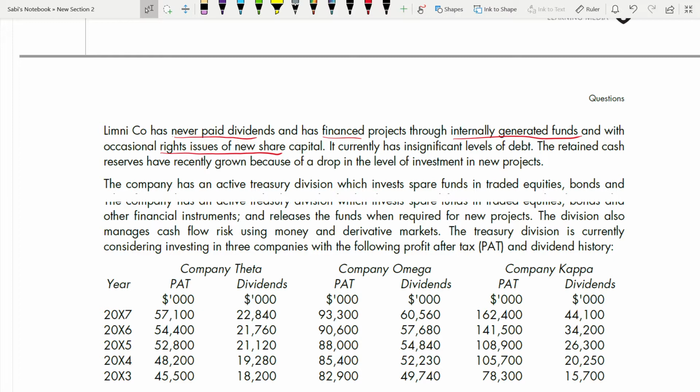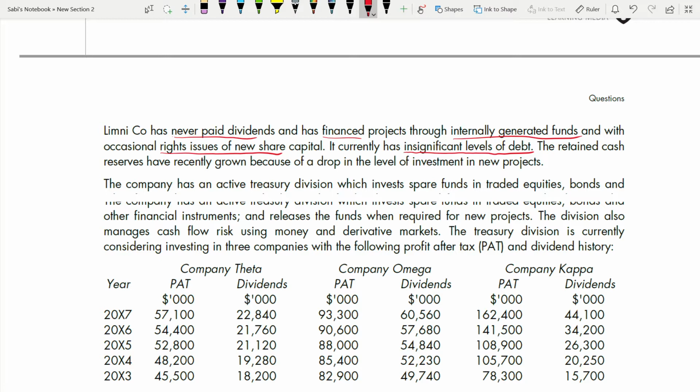Okay, it currently has an insignificant level of debt. Please mark this, you need it when you are going to talk about the dividend policy, the financing policies, and the risk management policies. You need this piece of information. So it has an insignificant level of debt. That means it does not have much debt. Very minor. The retained cash reserves have recently grown because of a drop in the level of investment in your project.